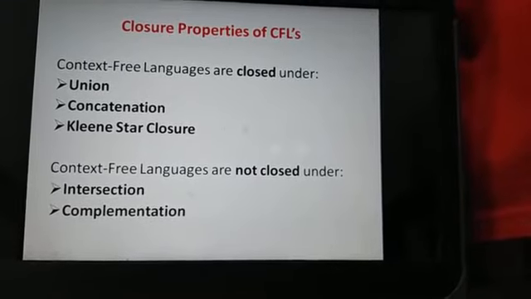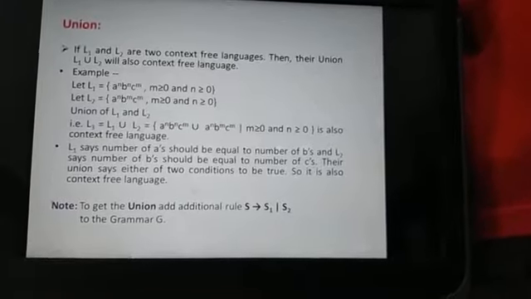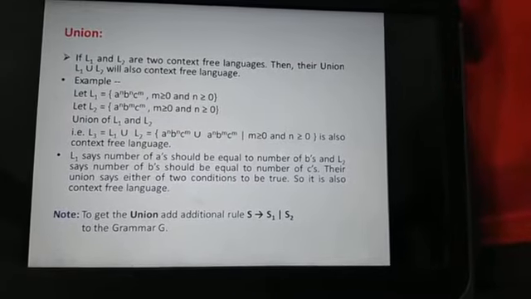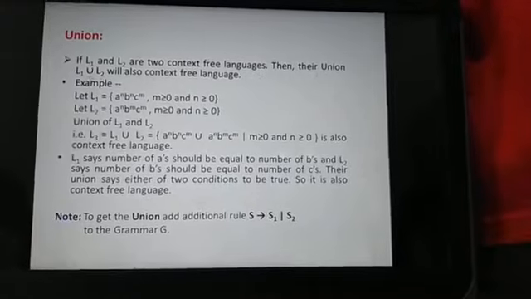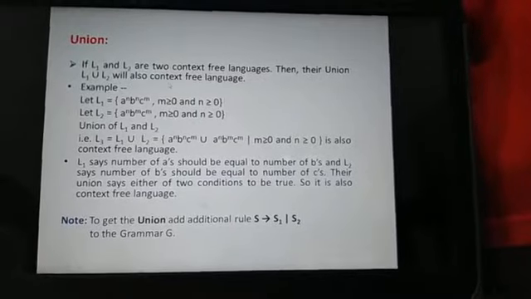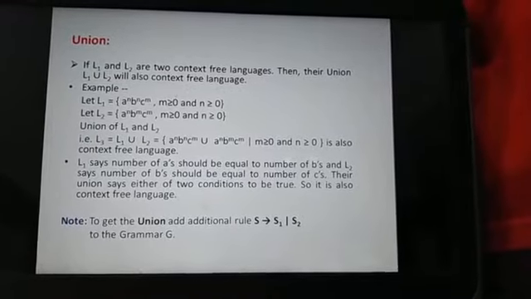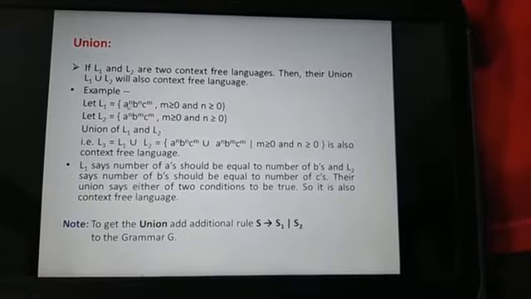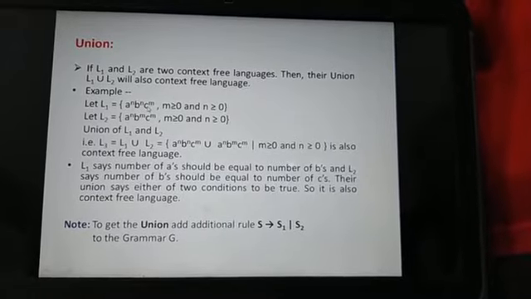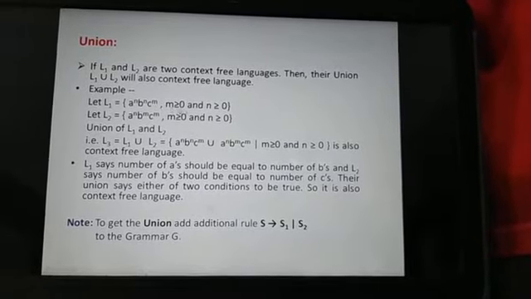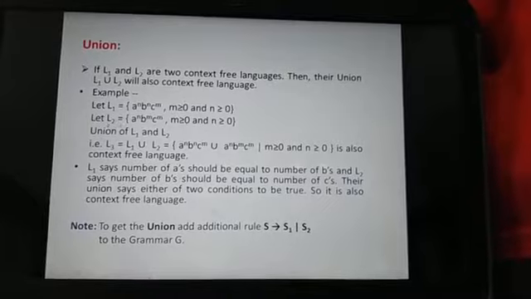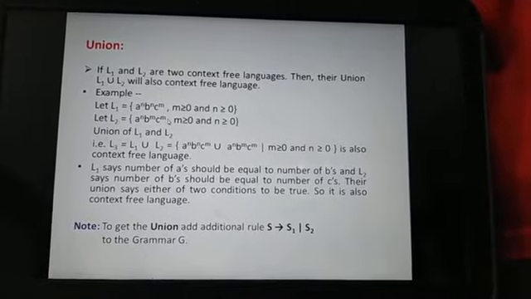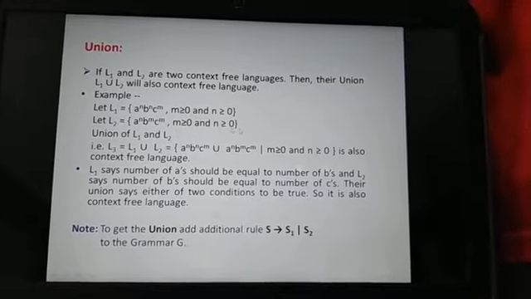Now let us discuss each of them one by one. First is union. If L1 and L2 are two context-free languages, then their union L1 union L2 will also be a context-free language. As an example, let L1 equal a to the power n, b to the power n, c to the power m, where m and n are greater than or equal to 0, and language L2 equal a to the power n, b to the power m, c to the power m, where m and n are greater than or equal to 0.